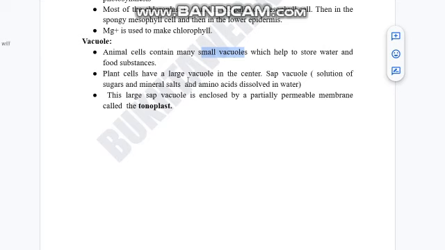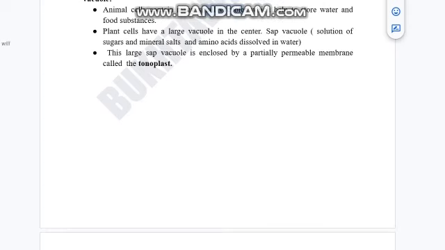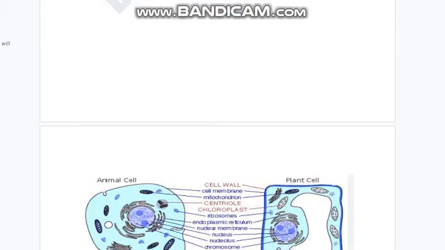The sap vacuole is a vacuole in which sugar, mineral salts, and amino acids are stored, dissolved in water. The vacuole membrane is a selectively permeable membrane. That's why it is also called the tonoplast. So that's why plants do not lose water.